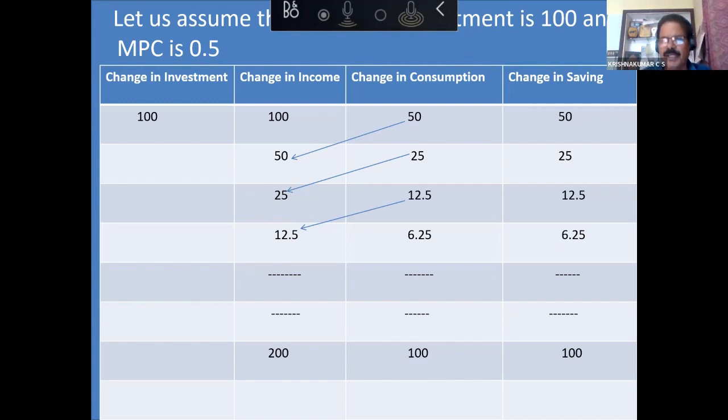MPC is 0.25, MPC is 0.75, MPC is 0.5. Income is 100 or 200 or 300 or 50 or whatever it may be. Like this, a number of problems you give to them, make them prepare the schedule, make them explain. Because in the exam, suppose they simply ask, explain Keynesian multiplier with the help of a schedule, they can write the same schedule. But sometimes it will not be like that. In some of the question papers we come across, they will give the initial investment, they will give the MPC, then they will ask us to explain the working of the Keynesian multiplier. I hope it is clear.